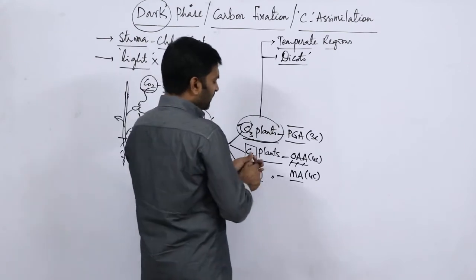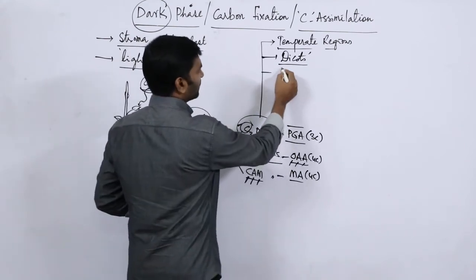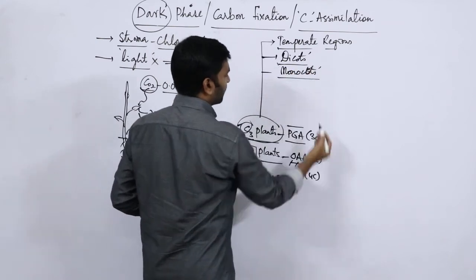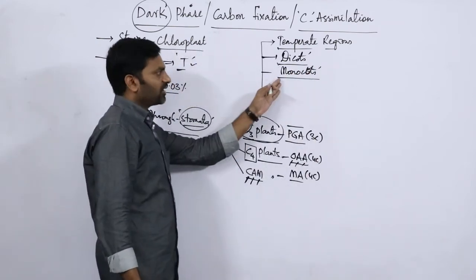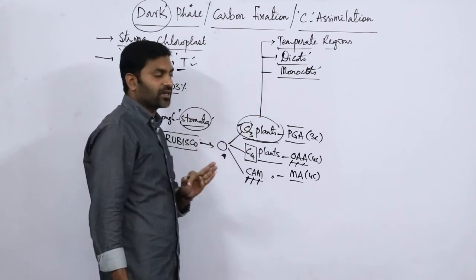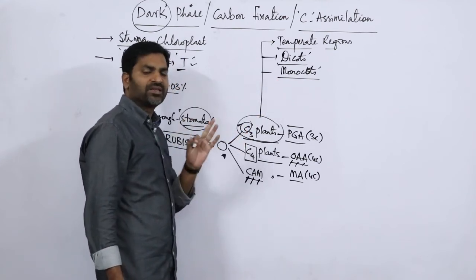Some of the monocots also show this mechanism, but most of the dicotyledons are examples of C4 plants.